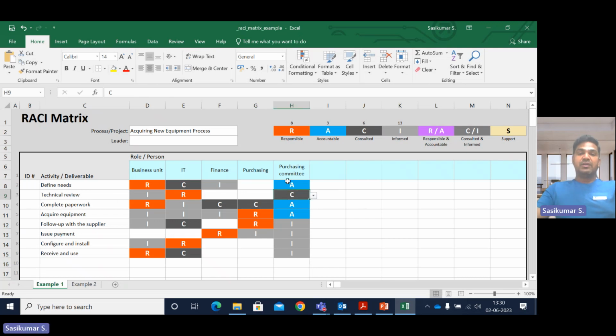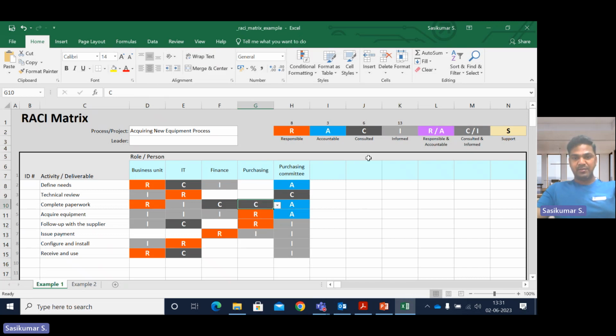Then consulted, the purchase department. In technical review, the purchase department has nothing to do; they are doing it for overview. So the responsible person is IT. Okay, so that is technical review. And complete paperwork. Paperwork is majorly accountable by the purchasing committee, because we are going for acquiring the new process, and the responsible person for follow-ups and all other activities is the business unit, informed by IT. Consulted is very important here. Consulted means the amount freezing, so finance and purchasing are involved, with supplier negotiation, whatever they want.